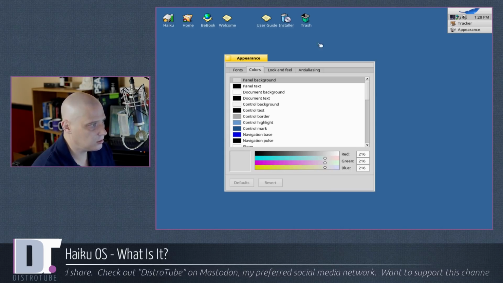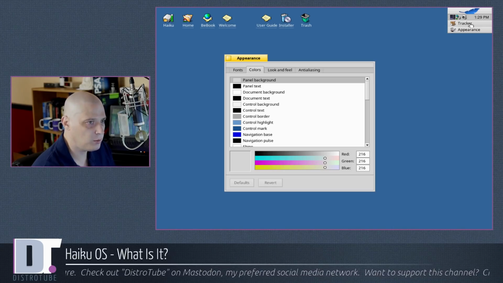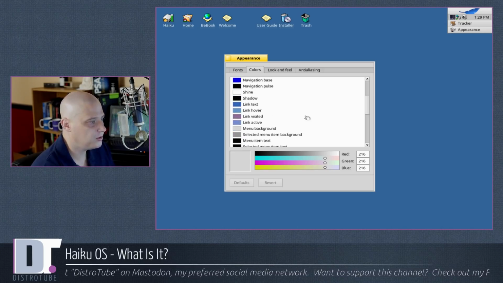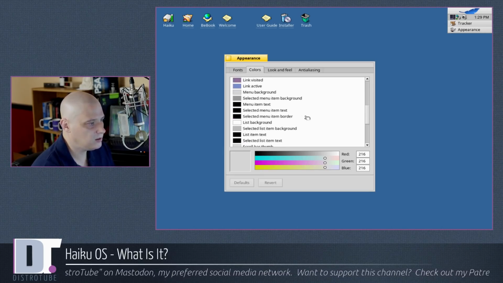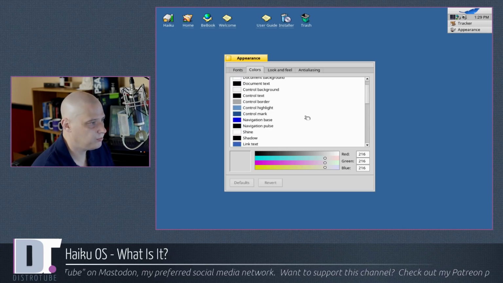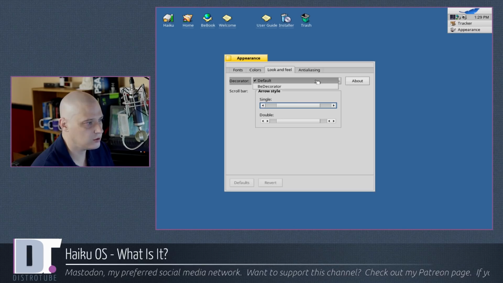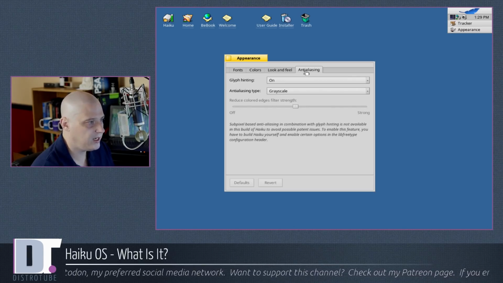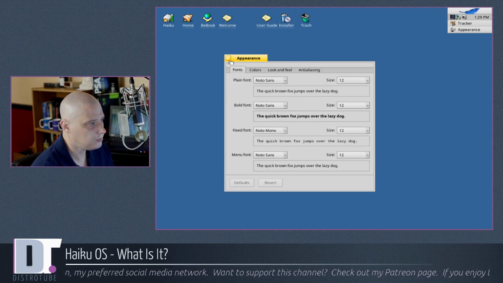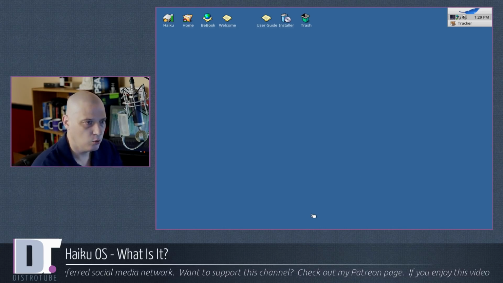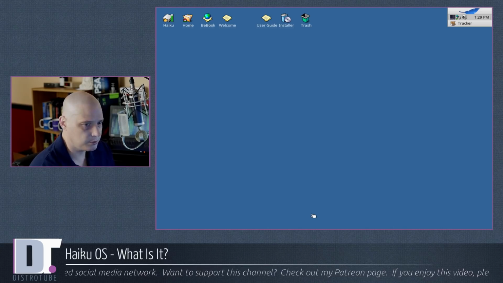Everything is solid colors here, so you can change the color of the background, the menus, etc. The panel text, the control background, link text, link color. You can change pretty much all the colors of the system. Look and feel. Decorator is set to default. Anti-aliasing is on. So there's not too much you can do, but you can do a little bit playing around with the appearance of Haiku OS.